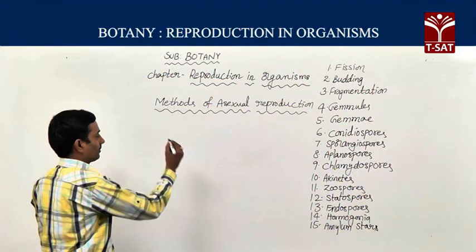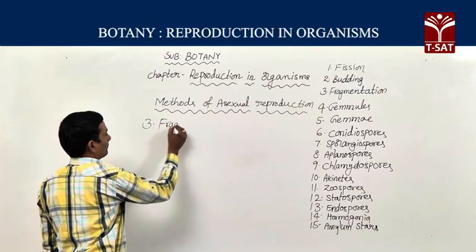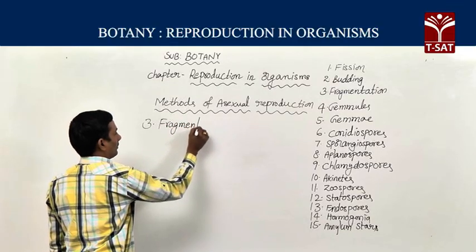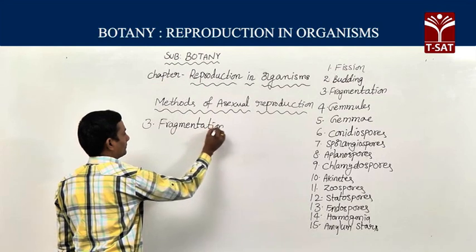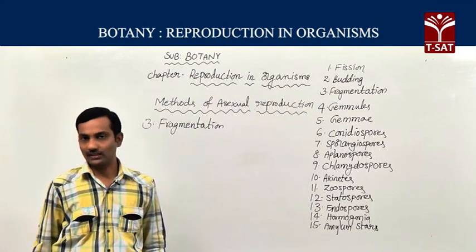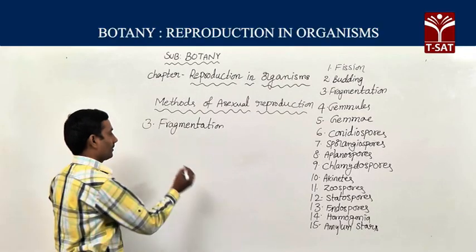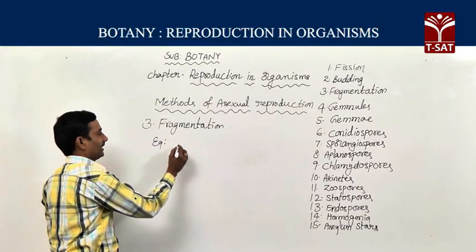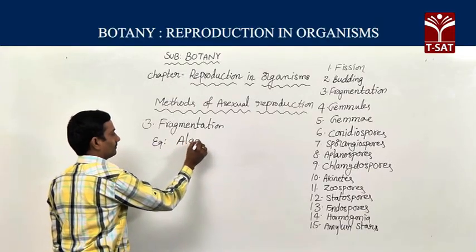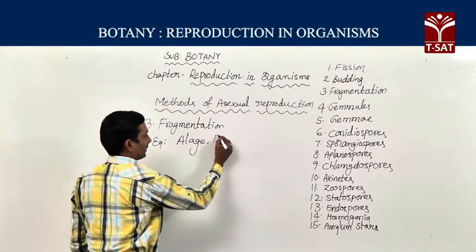Now we are going to discuss the third method, fragmentation. The fragmentation method of asexual reproduction can be seen in different organisms. We can find it in the majority of algae, and in bryophytes also.